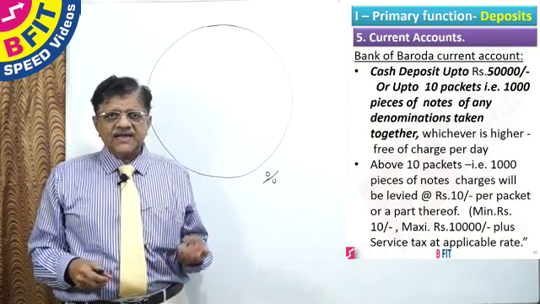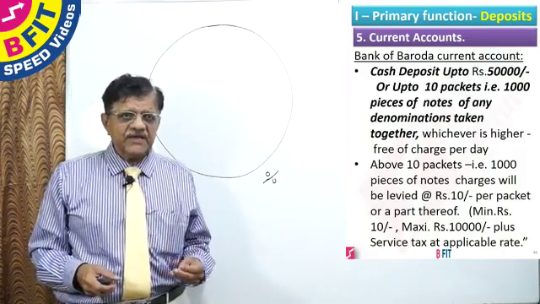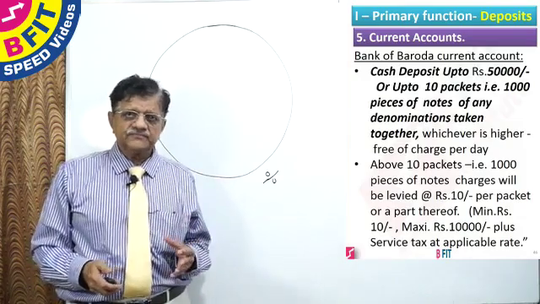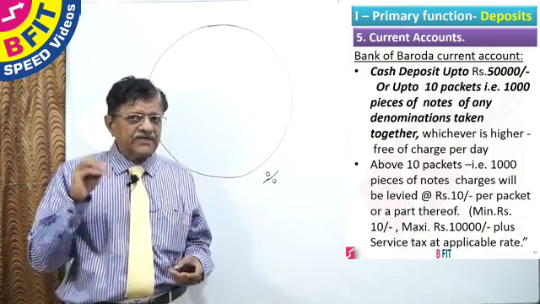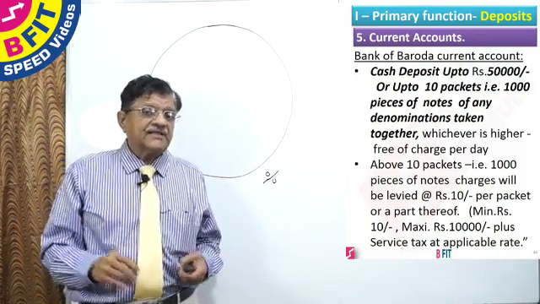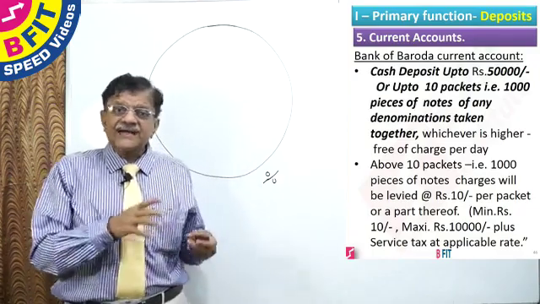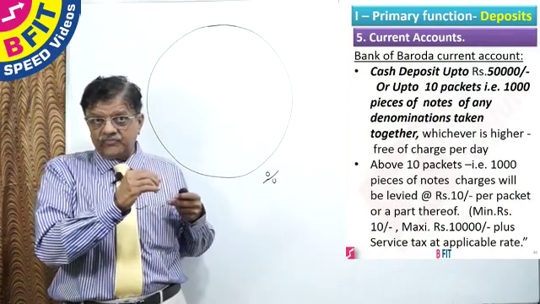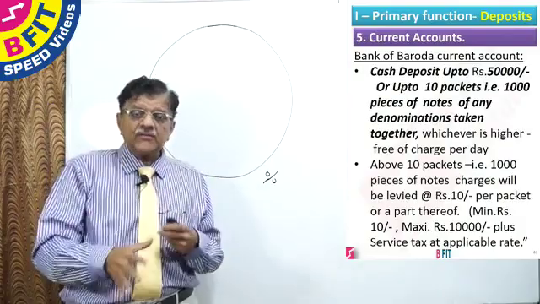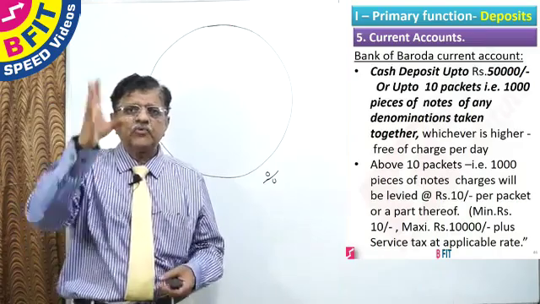For cash deposits above 10 packets, 1000 pieces of notes, charges will be levied at the rate of rupees 10 per packet or a part thereof. You will find that the banks are only putting the restriction on deposit. They are not putting any big restriction on withdrawal. Why? In the case of withdrawal, even if it is a large value amount, banks already have counted and sealed packets available. 1 lakh means 10 packets. The cashier will simply take 10 packets and hand over. It will be only a 2-minute job.